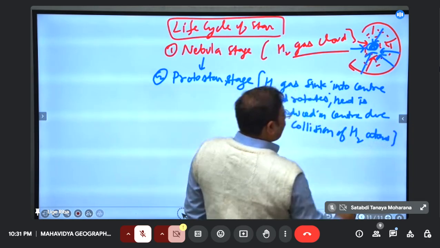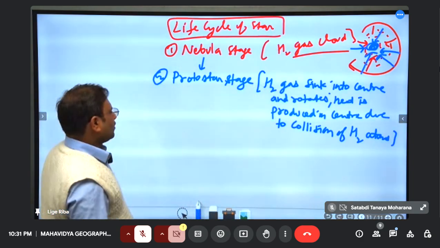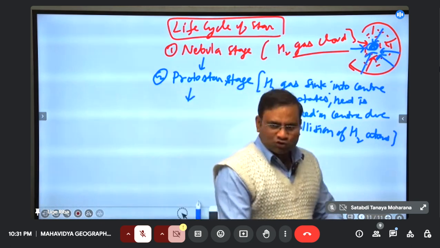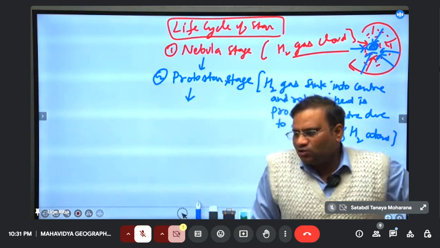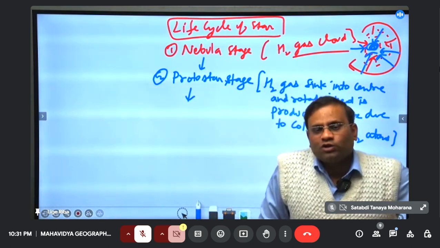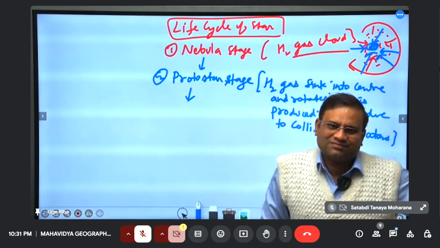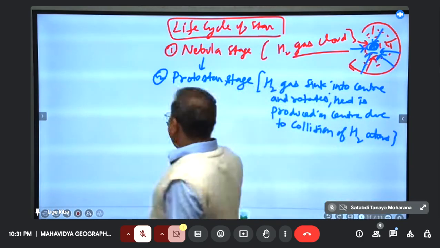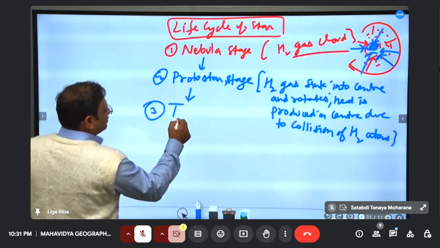As they collide, heat is produced. Now this heat provides a suitable condition for the nuclear fusion reaction. Heat is required for a fusion reaction. So fusion starts. This stage is called the T Tauri stage.